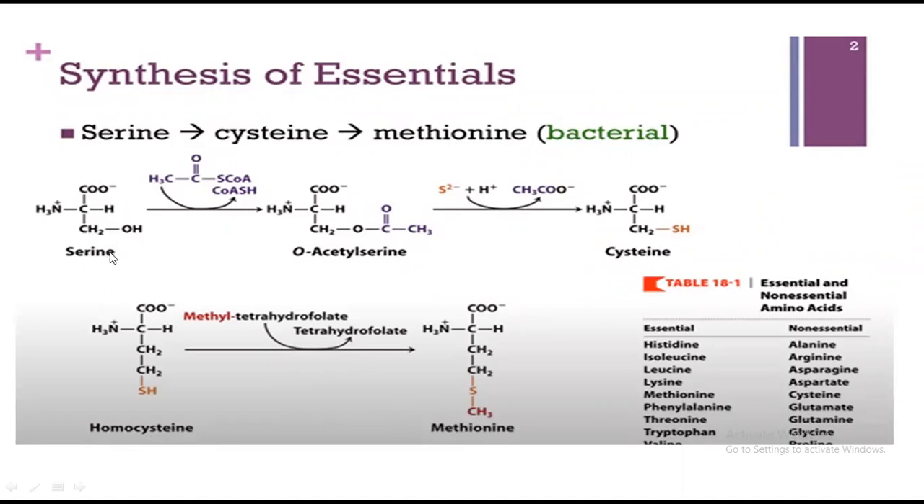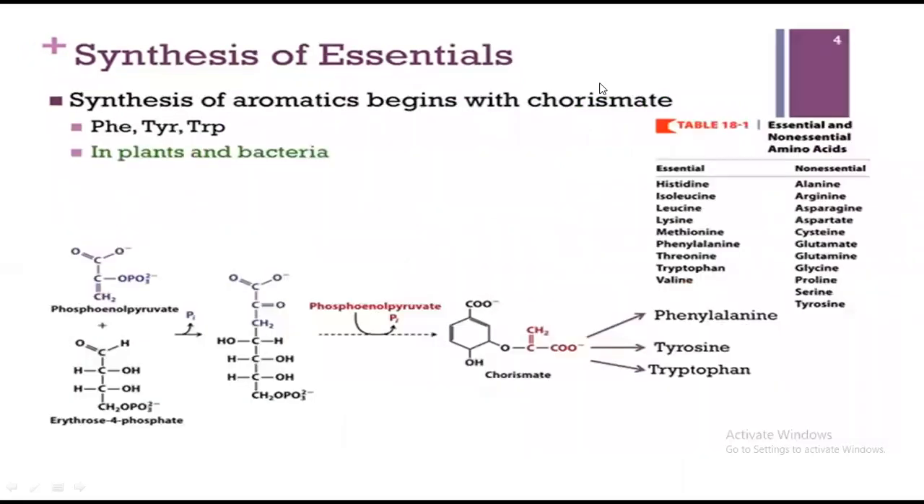If here is serine, there is just a little difference: instead of OH, SH is bonded to it. So the backbone remains the same, with just a slight difference. So this is also a type of it. And if we look here, the synthesis of aromatic amino acids: phenylalanine, tyrosine, and tryptophan.